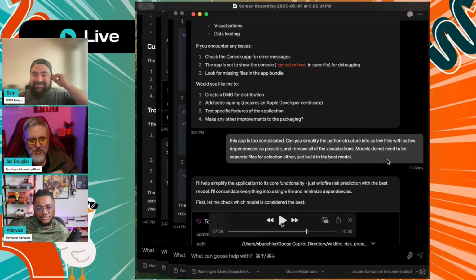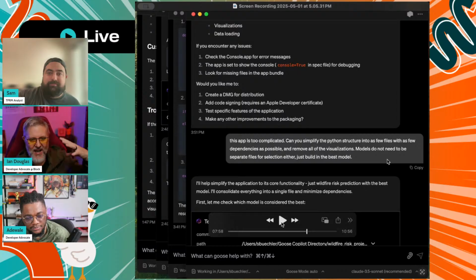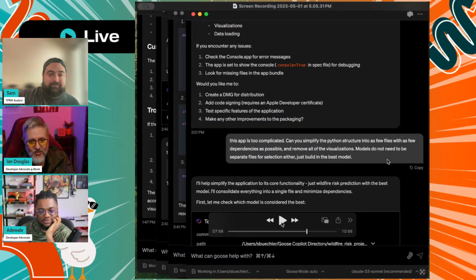As a Python developer myself, my go-to would be to put things into all these small separate files and know how to import them properly. But when you're not a dev, you don't necessarily know how to do those things. So, allowing AI to do that and make it as simple as possible. Generally you don't want to pack everything into one gigantic file, but for a use case like this, I think that actually makes sense.